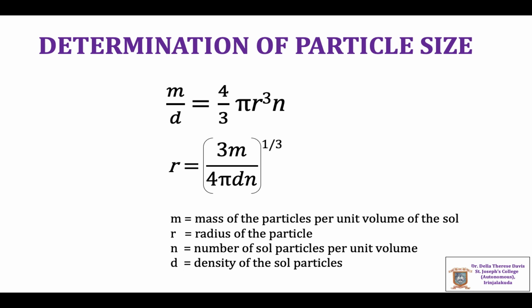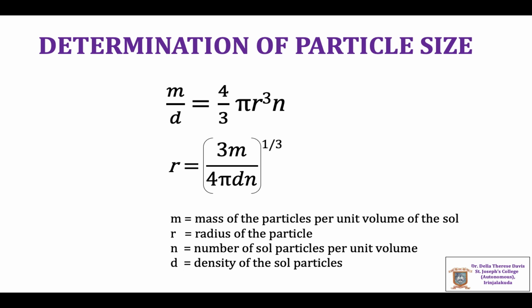From this volume value, the number of solid particles per unit volume of the sol is calculated. In the next step, a known volume of the sol is evaporated to dryness and the residue is weighed. Then we get the mass of the particles, and from this the mass of the particles per unit volume is calculated.